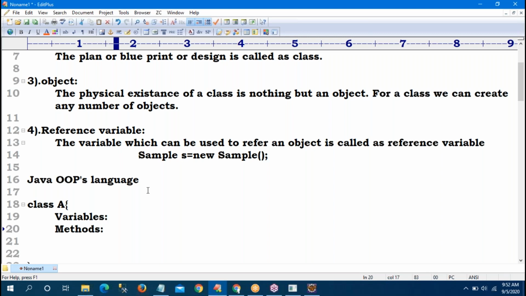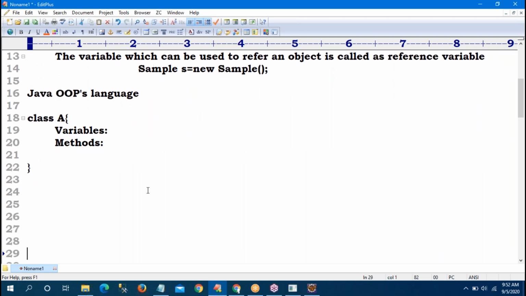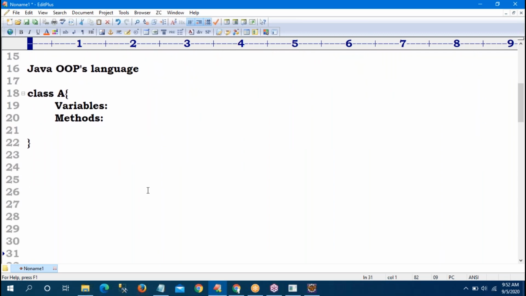Variables and methods. If you want to declare any variable, do you know that in Java or any programming language some data types are there? Data types like integer, boolean, string, float, meaning what type of data we are storing, that is called a data type.